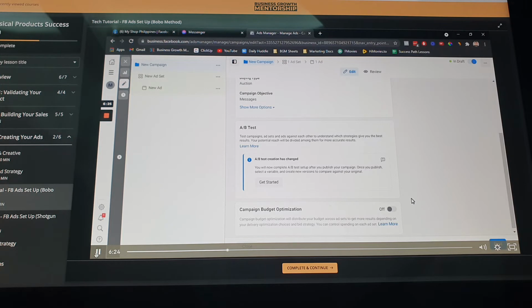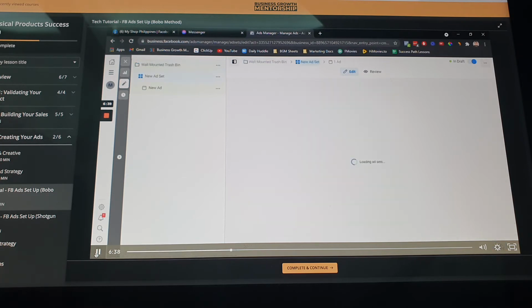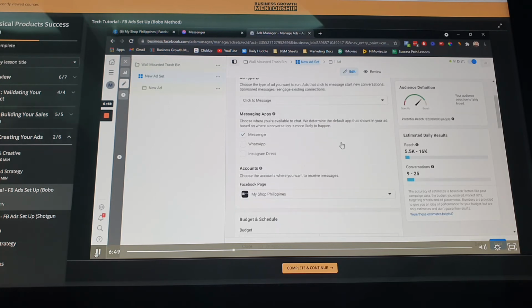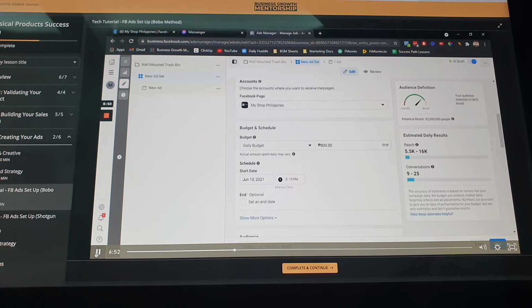Now, what works for me, again, you can do testing, so it depends pa talaga yan sa inyo. What works for me is yung ABO lang. And then if I will go for a BBM method, papangalanan ko lang ito na BBM. And then make sure na naka-click to message, and then make sure that you're on the right page. With my style, I will do 1,000 budget per day.